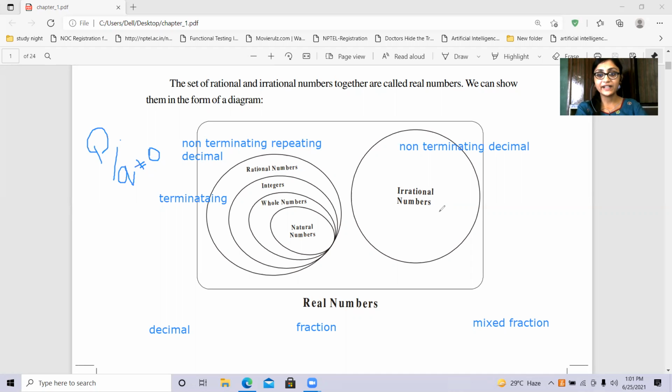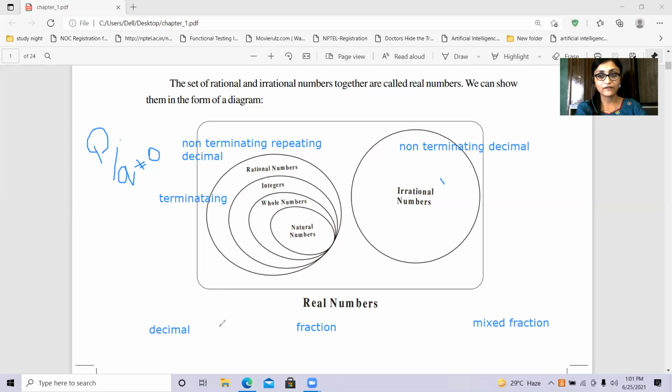All the non-terminating decimals will come under the irrational numbers because they cannot be expressed in the form of p by q. Since they cannot be expressed in the form of p by q, they cannot be called rational numbers, and hence they will come into the category of the irrational numbers. To know what a terminating decimal, a non-terminating repeating decimal, and a non-terminating decimal are, let us learn about various forms of the numbers in the number system.